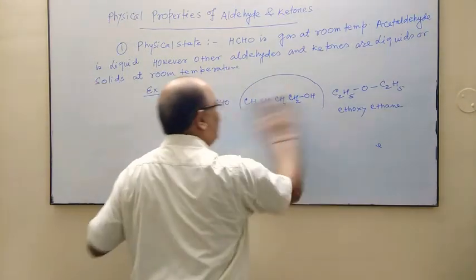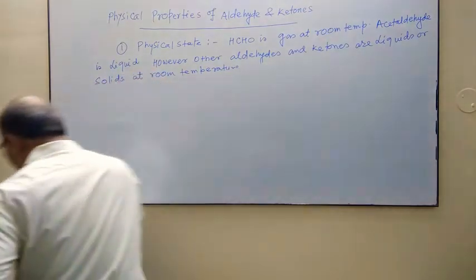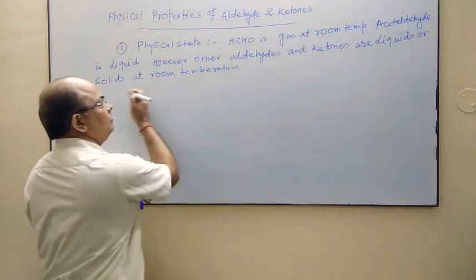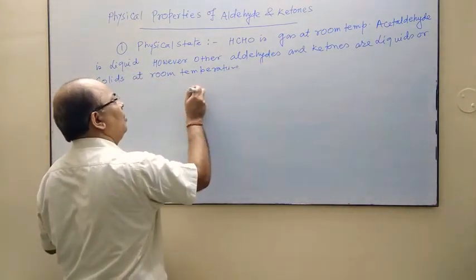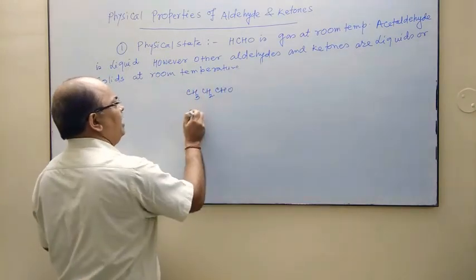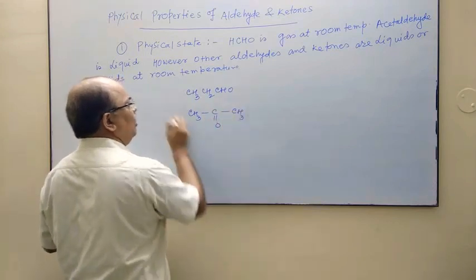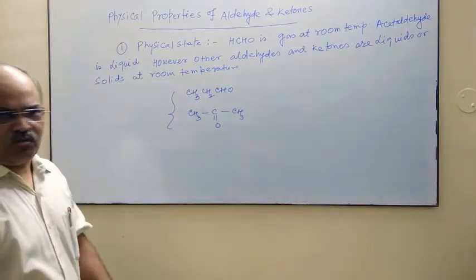Now if you consider particularly the boiling point of aldehyde and ketone only. For example, if we have CH3CH2CHO and if we have CH3COCH3, both have the same molecular mass.